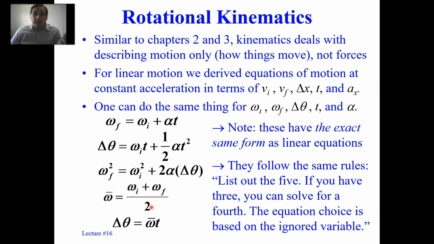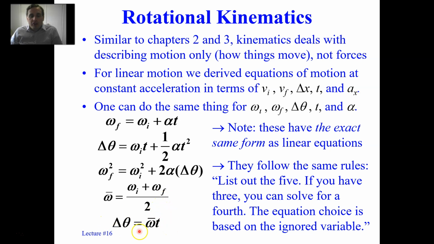Why can we do that? Because if we're constantly speeding up or constantly slowing down, the average omega over that time interval will just be the linear average, the 2-point average of the initial and the final angular velocities.